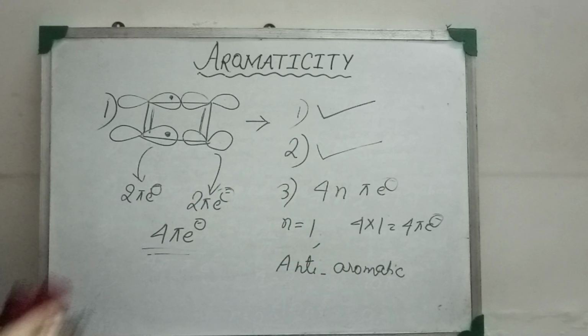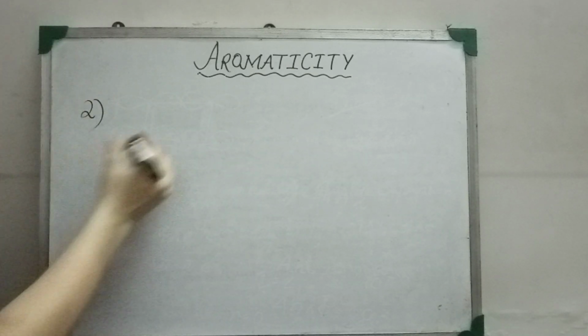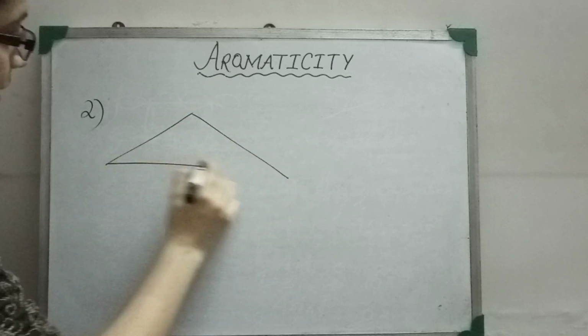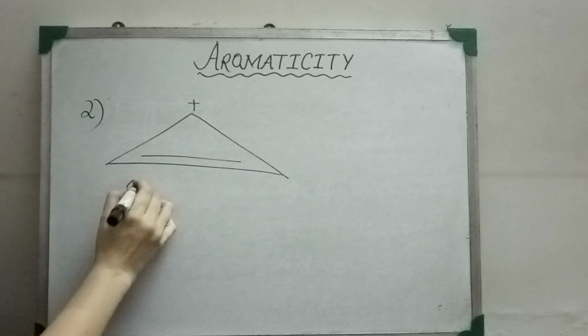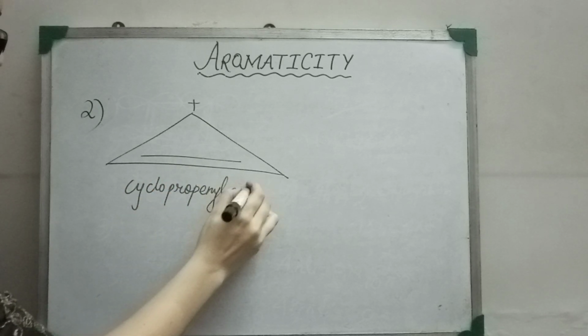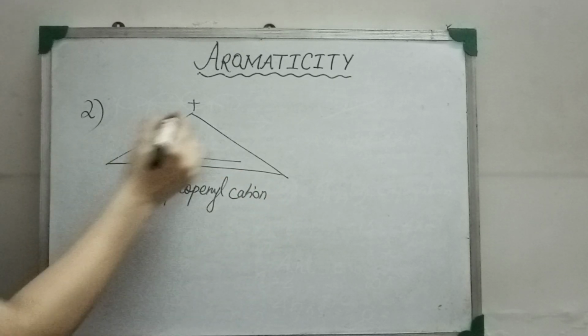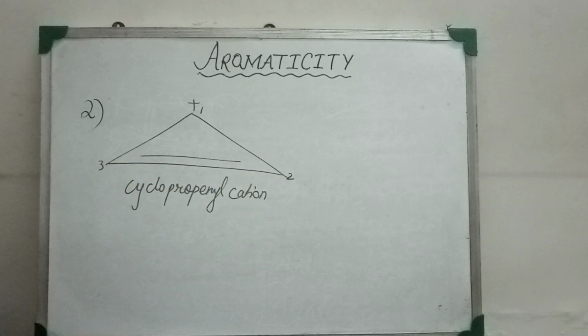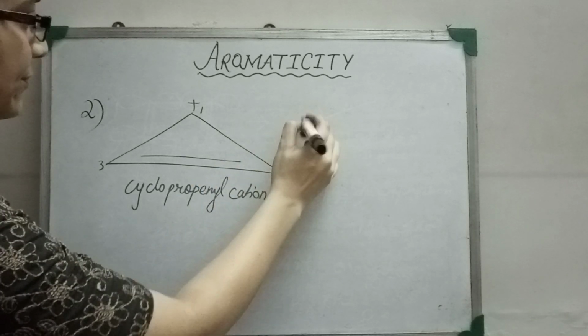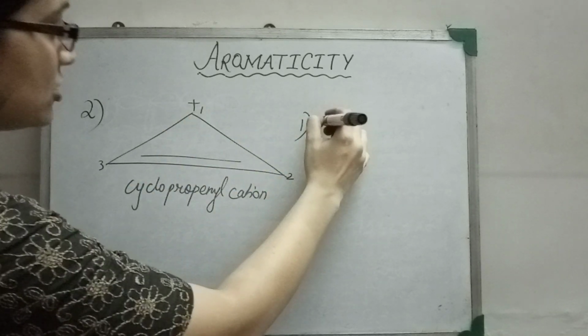Okay, let's see another example. Example number 2. We are taking the cyclopropenyl cation. In this molecule, we have 3 carbon atoms: carbon 1, 2, 3. So first we will go with the criteria of an aromatic compound. Since it has a closed ring, the first criterion, that is cyclic, is checked and followed.